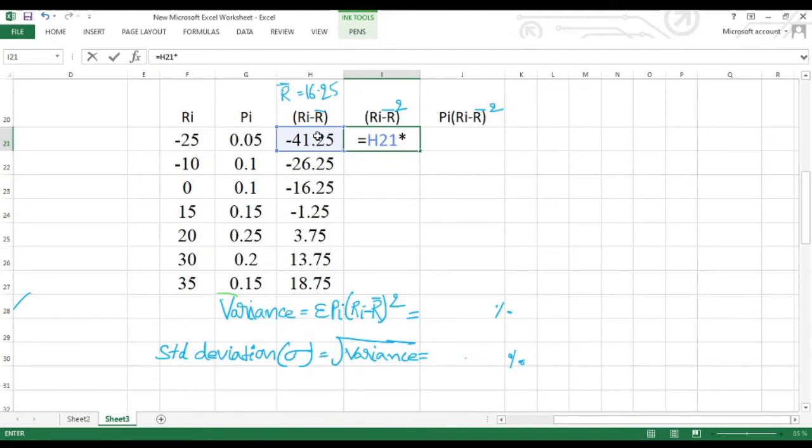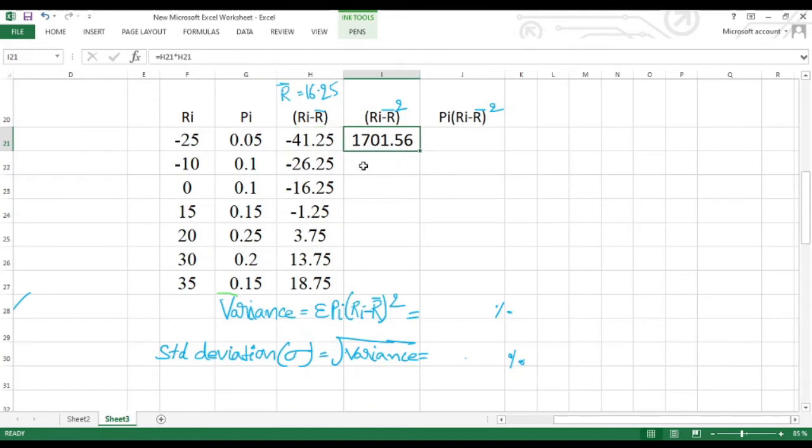So again you have to click on the same cell, so that you are going to multiply H21 multiplied with H21 because of square and apply the enter key. That is the value. After squaring this value we will get 1701.56, because here -41 is there, so minus into minus it becomes plus.